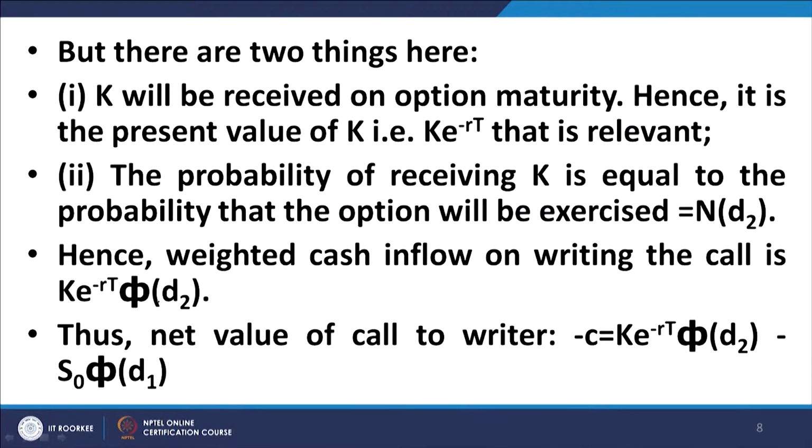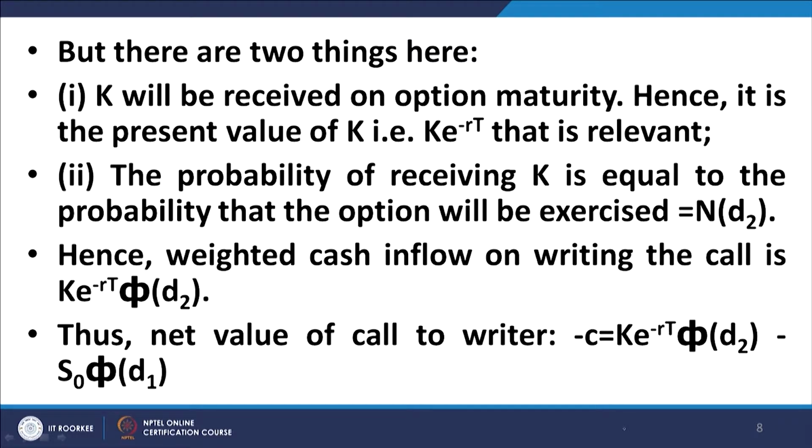So, starting with the present value, if the exercise price is k, its present value as of today becomes k e to the power minus r t. That is today's worth of the exercise price. However, there is a caveat attached to it. The inflow that I will receive will only materialize if the option holder decides to exercise the call. Therefore, it has to be weighed with the corresponding probability, that is phi d 2. So, the weighted cash inflow is k e to the power minus r t phi d 2.